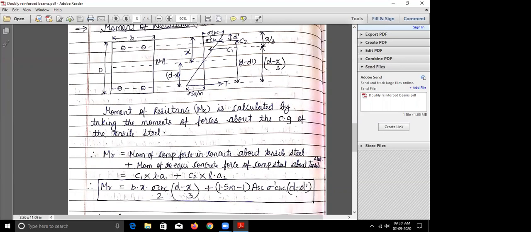Moment of resistance clear है अभी? Yes. So you have to answer whenever I'm asking something. This shows whether you're paying attention or not, or listening or not. Yes, sir.